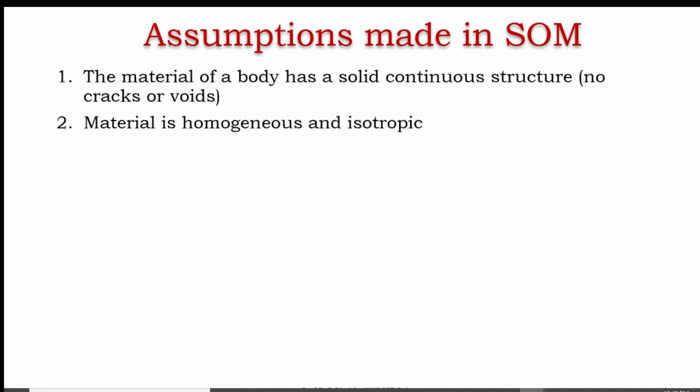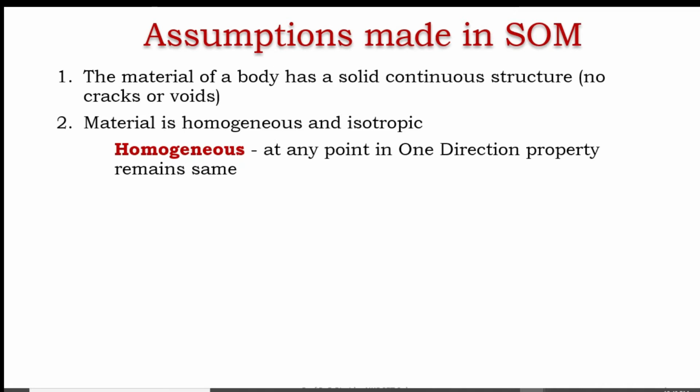The second one is that the material is homogeneous and isotropic. Now we should know what homogeneous is and what isotropic is. Homogeneous means, another meaning, same origin. Here, at any point in one direction the property remains the same. Once again I will repeat, keep in mind: at any point in one direction the property remains the same.